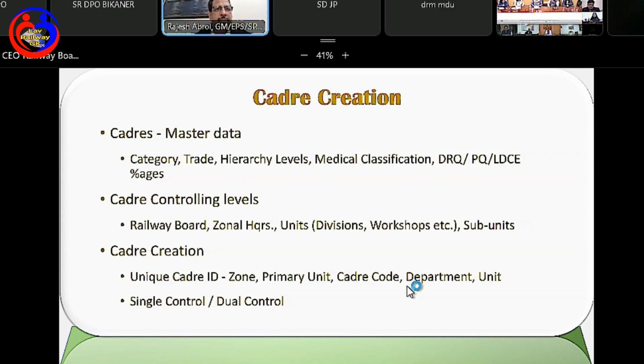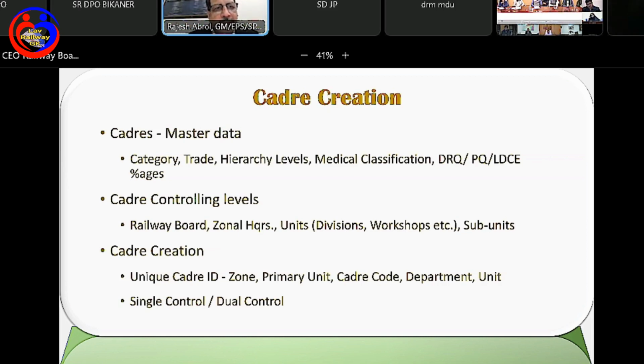Yeah, thank you. So the first and most important one of these modules is cadre creation. What we have done is that we did not want everybody to enter the same data repeatedly and make mistakes therein. So what we did was, हम लोगों ने इसमें एक cadres related एक master data prepare किया, और जो prevalent cadres हैं Indian Railways में, उसकी हम लोगों ने जितनी भी categories of cadres available हैं, we created a master data for that.